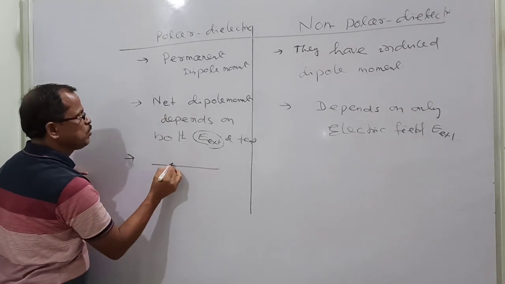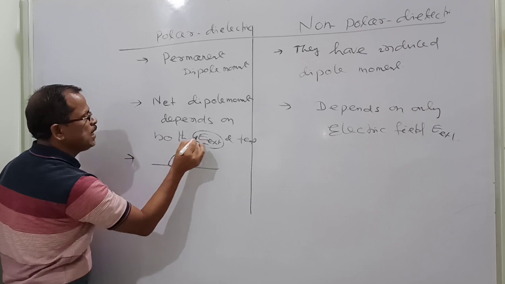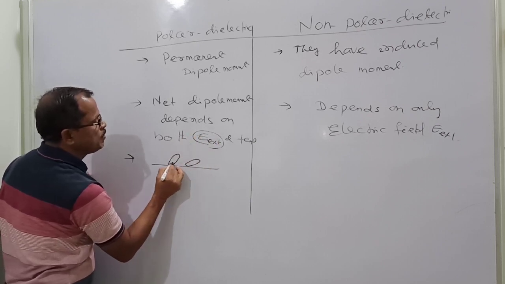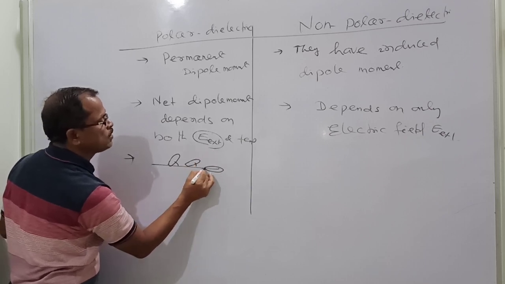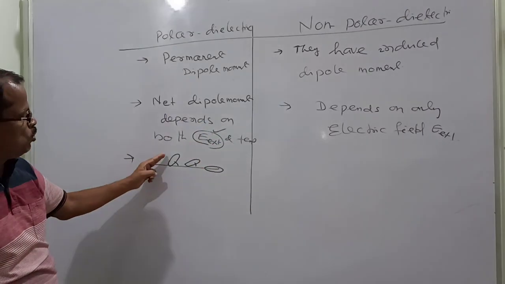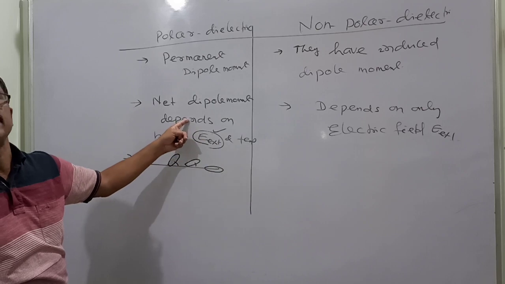In this case, let the dipole be here. When an external electric field is applied, it will be aligned more, and the angle will decrease. As the external electric field grows, the dipole will be aligned toward the net electric field and the net dipole moment increases.